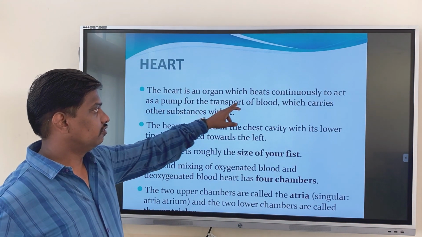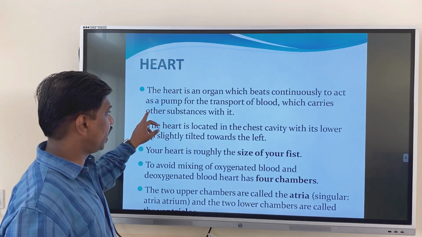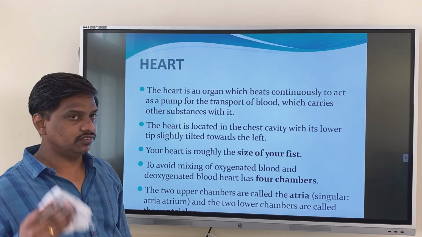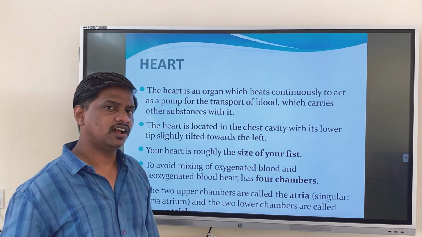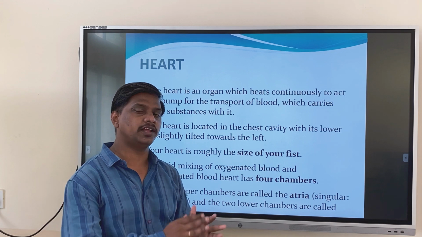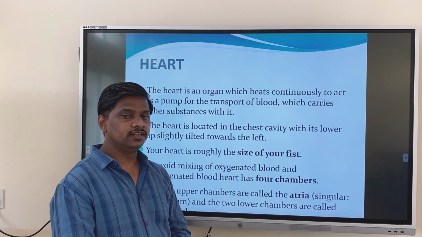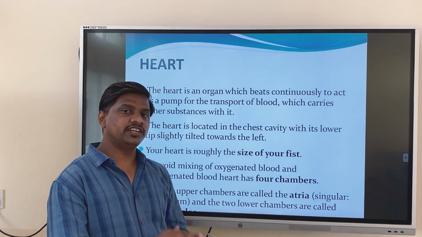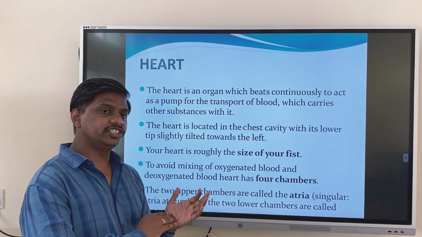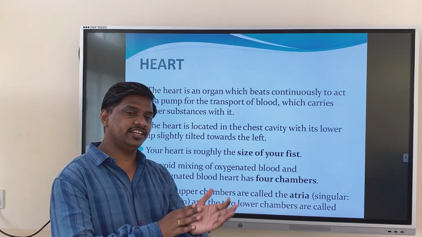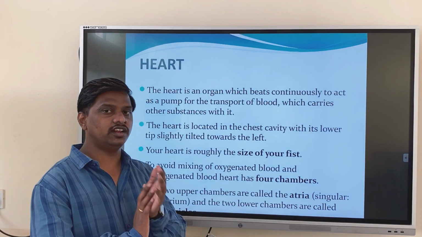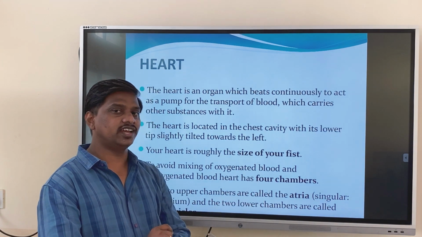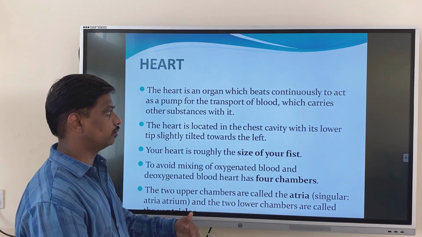Heart is an organ which beats continuously to act as a pump for the transport of blood, which carries other substances with it. What is the function of the heart? It will supply the blood to the different parts of the body. The blood consists of useful substances and waste substances. Initially the blood gives each and every cell the useful substances required by the cell, and while coming back, it carries the waste substances with it, and it comes to the heart once again.